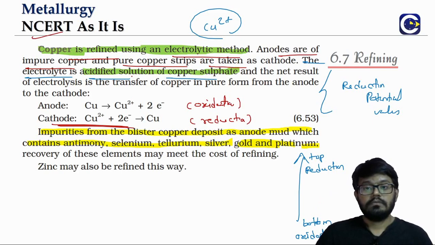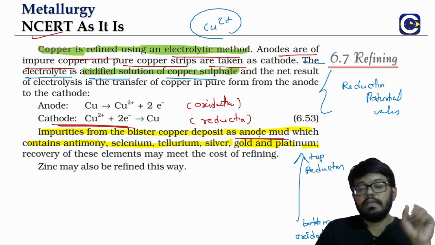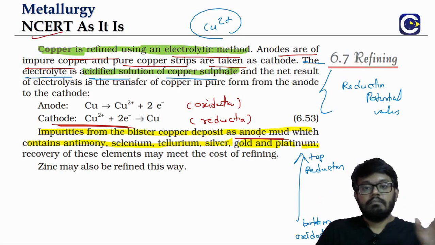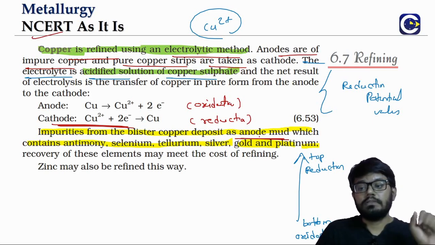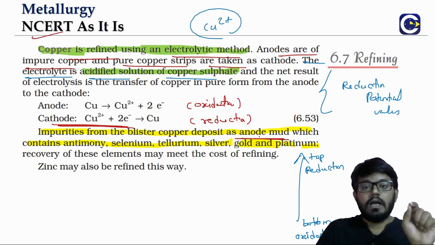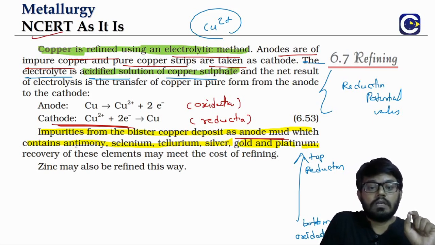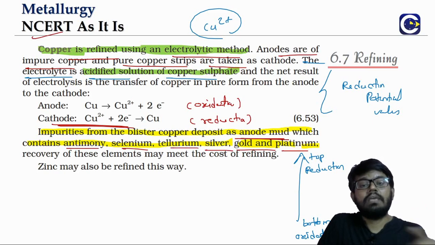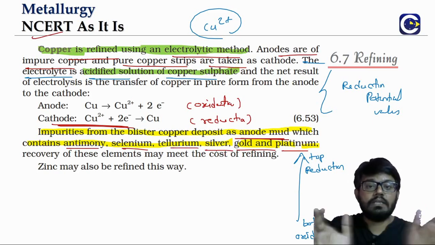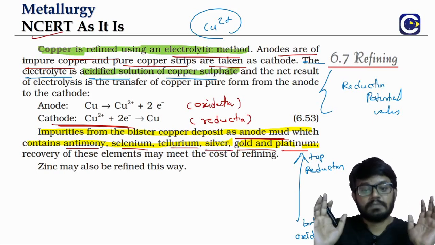anode mud. While we may have used the word mud, it's not like it is useless. Remember, even in the other normal metallurgical processes, we have been saying that anything that is coming out as effluent, we will try to use it. But here it is not just trying to use it, just look at what all is there in the anode mud. We have antimony, selenium, tellurium, silver, gold, platinum. So we have very precious metals. The anode mud is not just some unwanted substance.